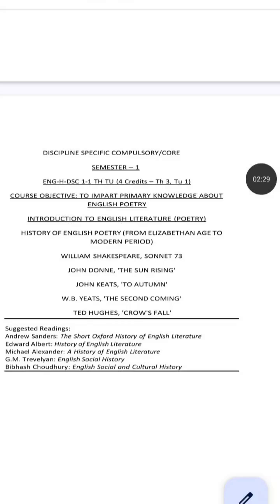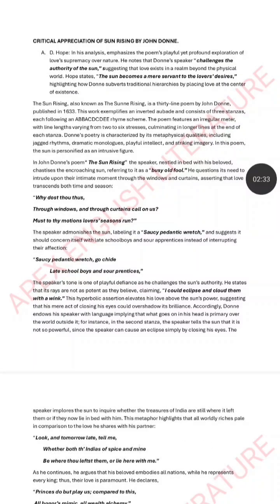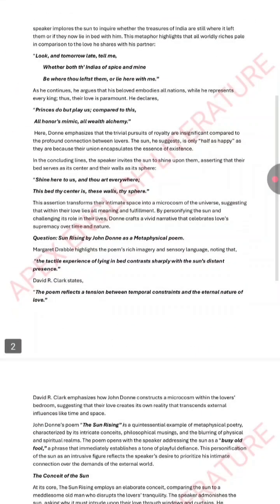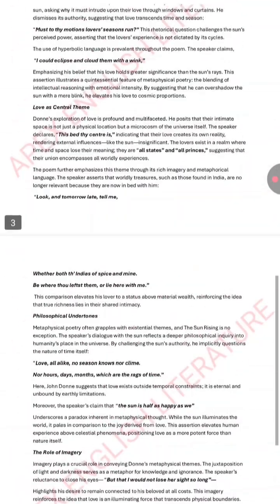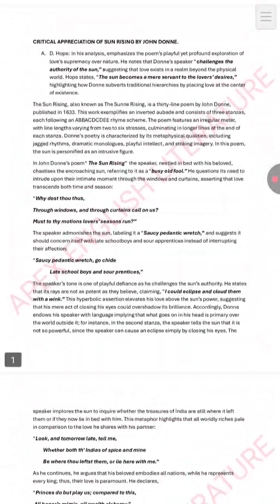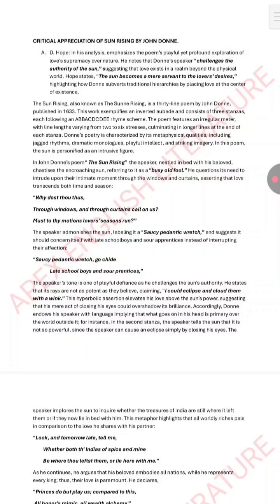Next we have John Donne's The Sun Rising. Again from The Sun Rising, the critical appreciation of The Sun Rising, and also The Sun Rising as a metaphysical poem. It is also a very important question. Also the use of conceits by John Donne in this poem.